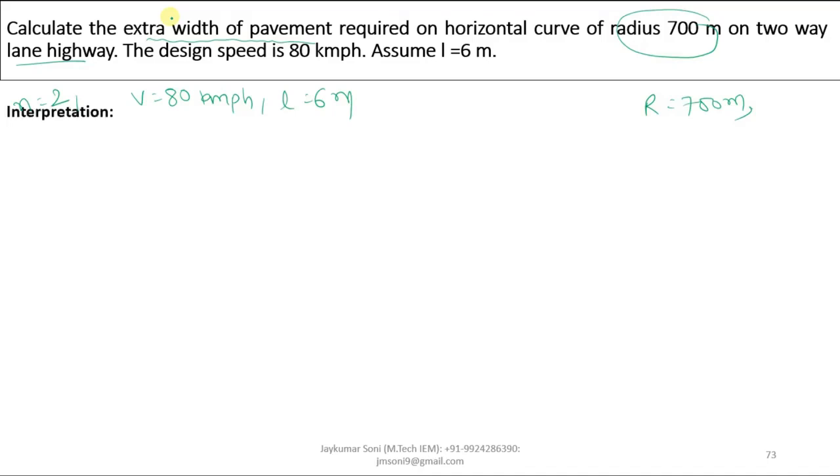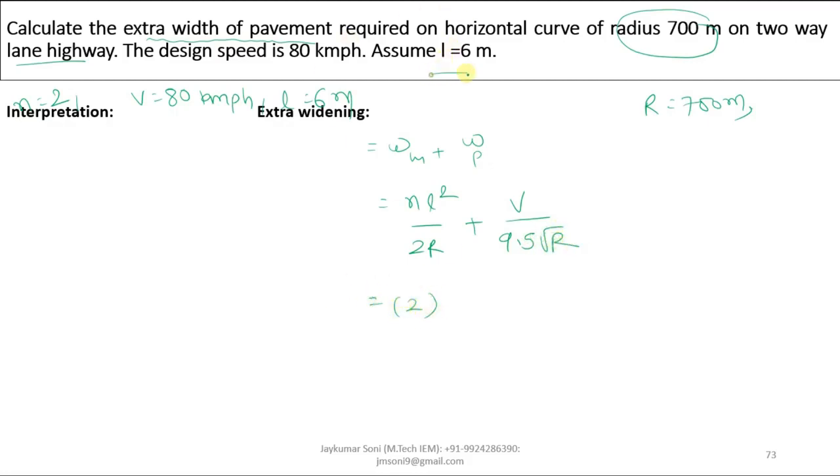The extra width of pavement can be calculated as the summation of mechanical widening and psychological widening: NL square by 2R plus V by 9.5 under root R. N is given as 2, L is given as 6, R is given as 700, V is given as 80, and under root R will be under root 700.